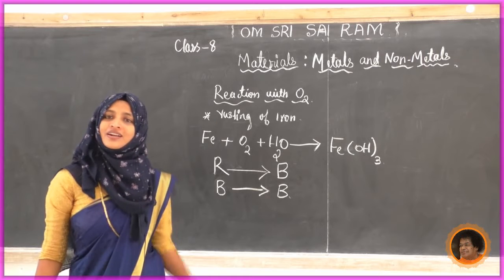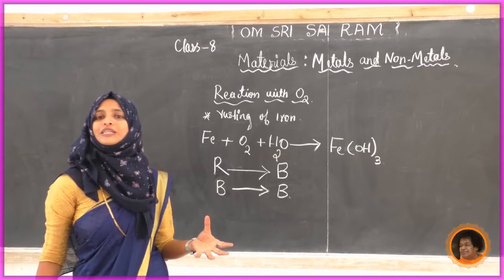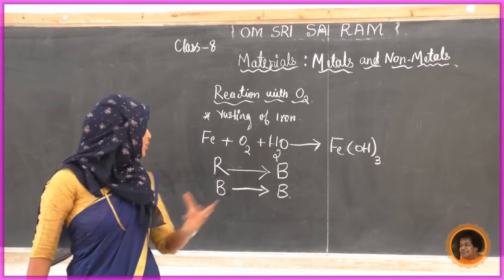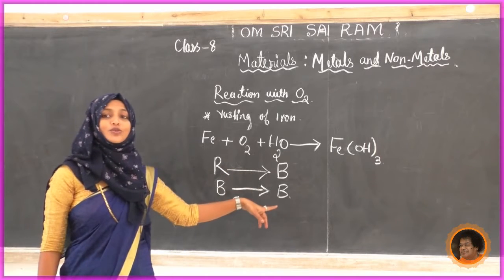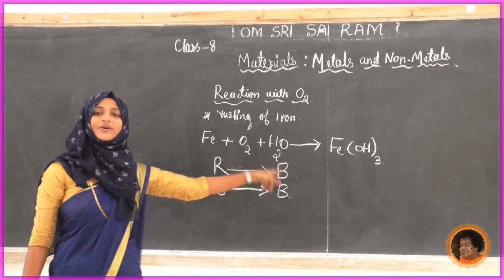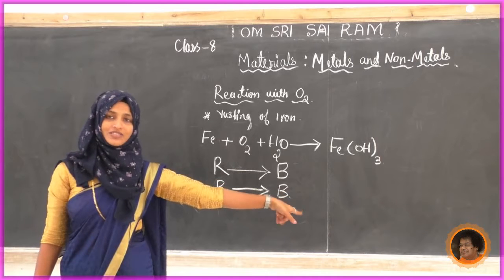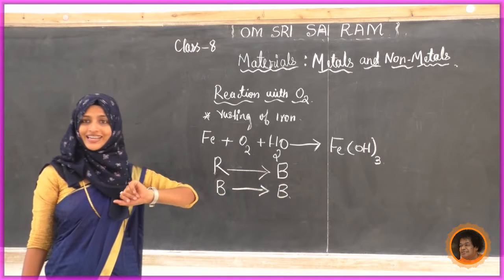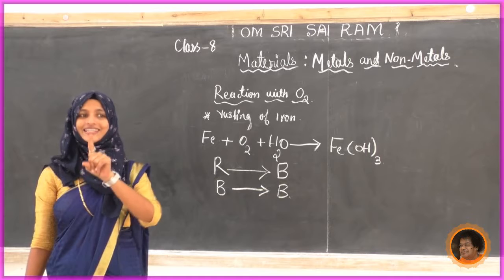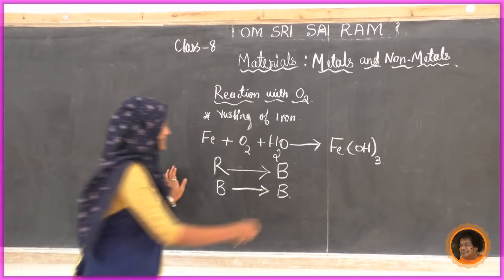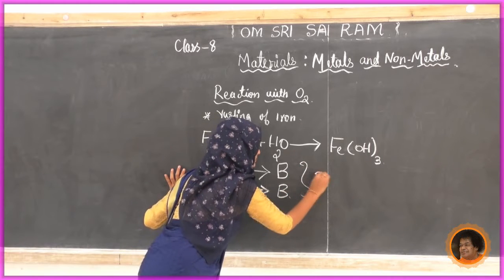Do you know any idea of litmus paper? Whenever red litmus paper turns blue, what does it indicate? Yes, that is basic. It is basic.